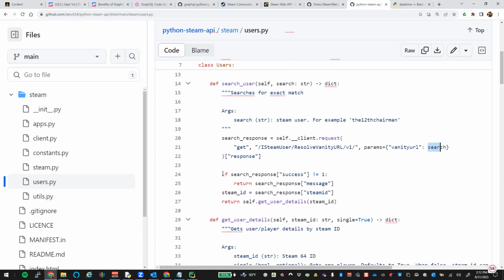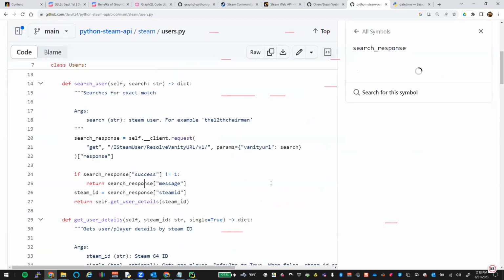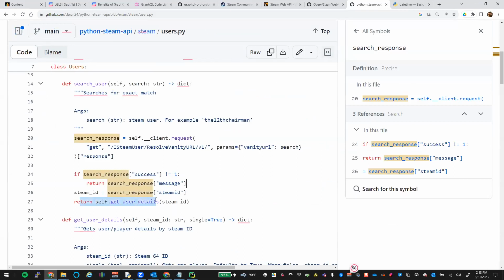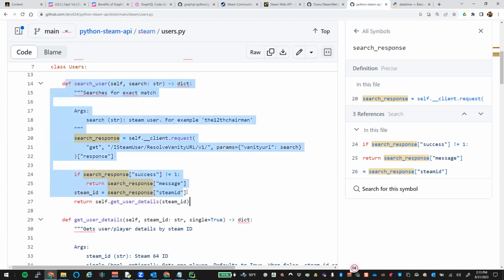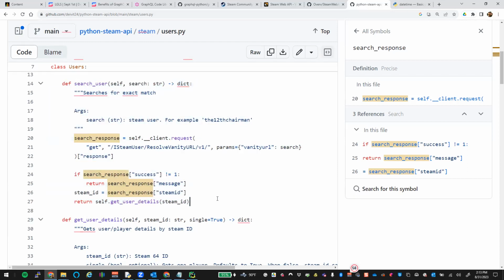And this just has a check and balance that if that is a success, everybody remember what success means? When we do an HTTP request and we get a success, what code number is that? 200. 200, right? So this is checking to see if success is greater than or does not equal 1, meaning that we had a non-fail because it returns success as 0 or 1. If it's a 0, then we return that search message. Return, we get user details. So this is just an API that somebody built out a bunch of functions to go get the information and then return that back to us, right?